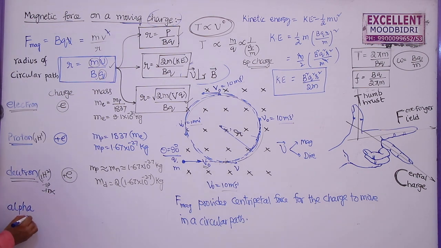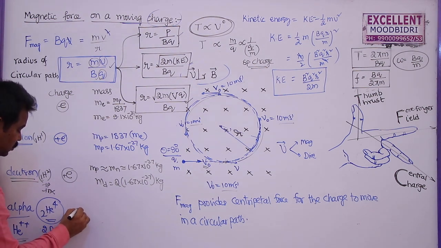And the last one, alpha particle, the nucleus of helium atom. So this is 2He4, which consists of 2 protons and 2 neutrons only. If you remove 2 electrons from a helium atom, you will get an alpha particle, or this can also be written as He++. I removed the 2 electrons in the orbits, then I will get an alpha particle. So alpha particle has 2 protons and 2 neutrons. Neutron has no charge, only protons have charge.